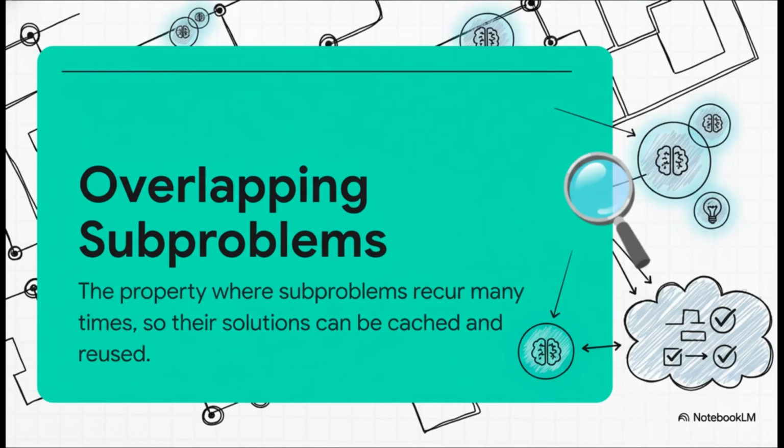And overlapping subproblems, this is even simpler. It just means that while our robot is planning, it's going to need to calculate the best path from the same exact spot over and over again. Instead of redoing that work every single time, we can just solve it once, write down the answer, and look it up later. In RL, the value function is basically that notepad. It stores the answer for us.